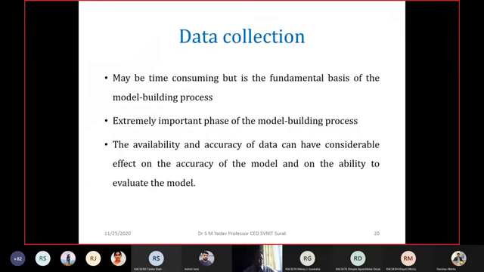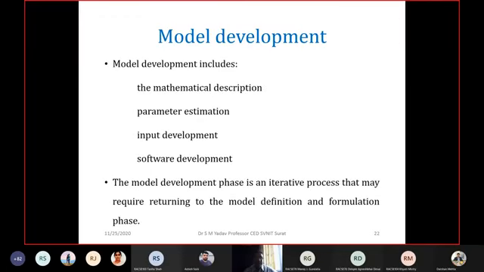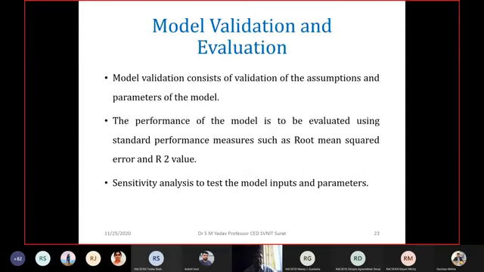Okay, so the first step is data collection, where you have to collect all the data required for the development of the model. In problem definition, you have to clearly define whether you want to go for maximization of benefits or minimization of cost, and for that, identify the different constraints. Then model development starts with the mathematical description, parameter estimation, input development, and if you are using any software, then software development, or you can use ready-made software for its application.